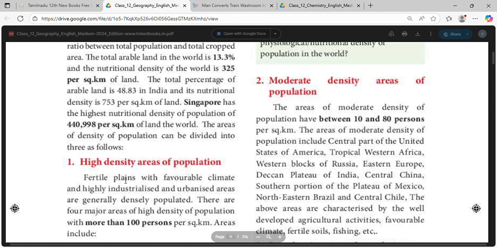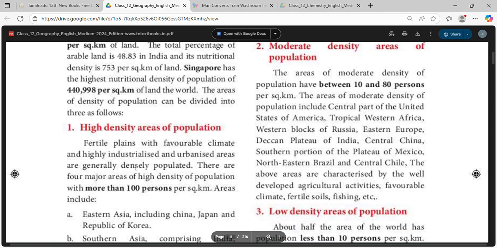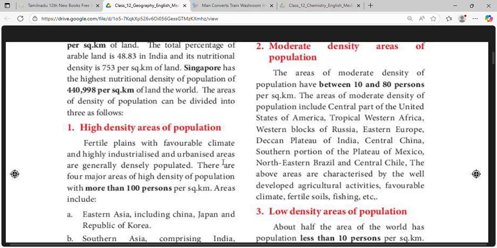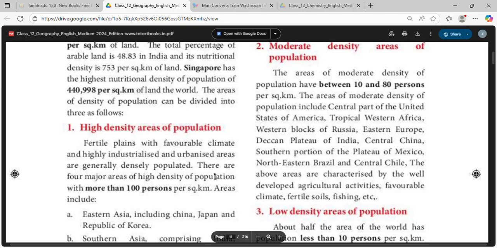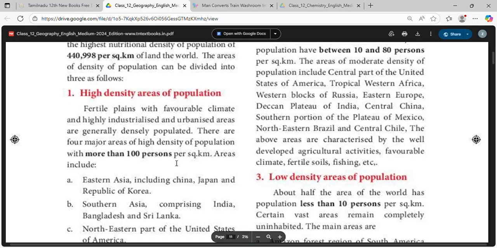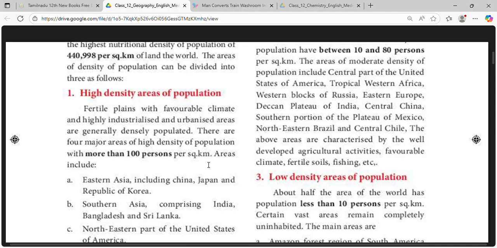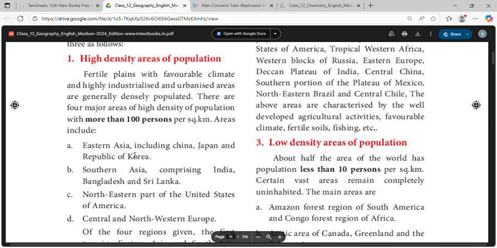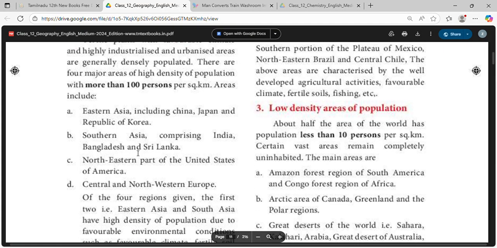High density areas of population. Fertile plains with favorable climate and highly industrialized and urbanized areas are densely populated. There are 4 major areas of high density of population with more than 100 persons per square kilometer. These areas include Eastern Asia, including China, Japan and Republic of Korea; Southern Asia, comprising India, Bangladesh and Sri Lanka; and the northeastern part of the United States of America.